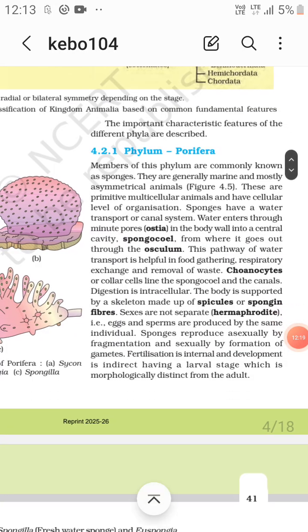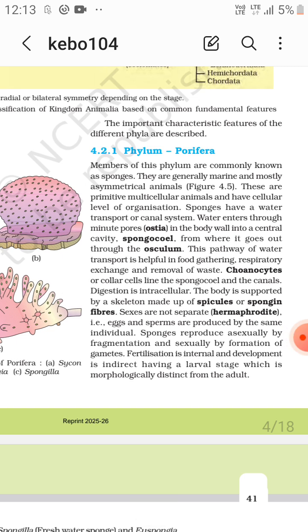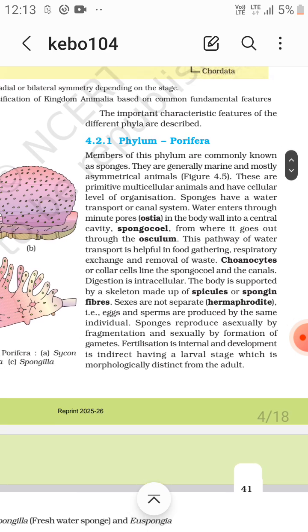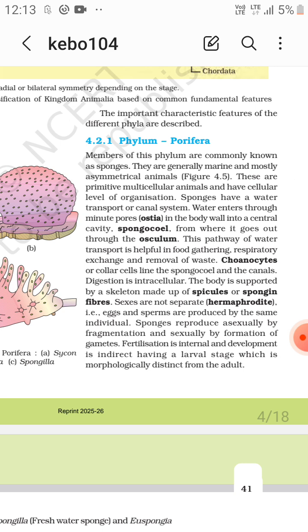Osculum. Then this pathway of water transport is helpful in food gathering, respiratory exchange, and removal of waste. So removal of waste, food gathering, and respiratory exchange. Water canal system. Then choanocytes or collar cells line the spongocoel and the canals.